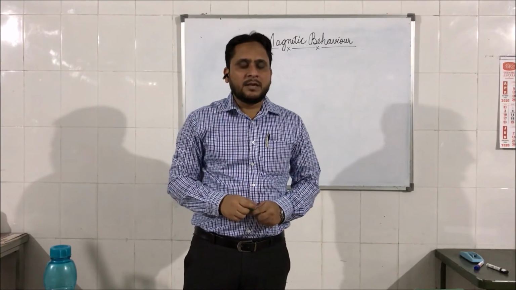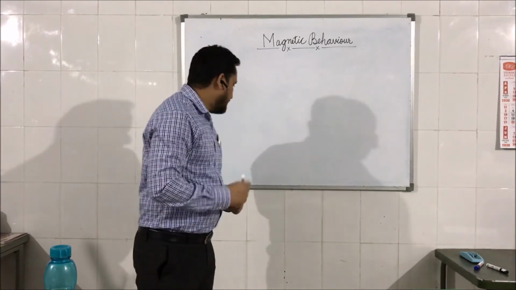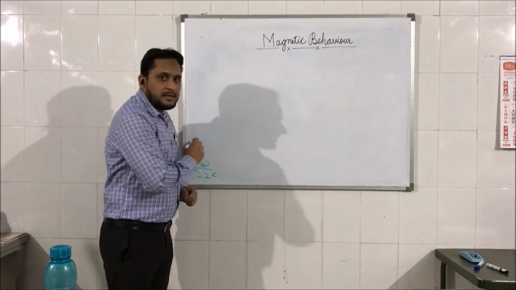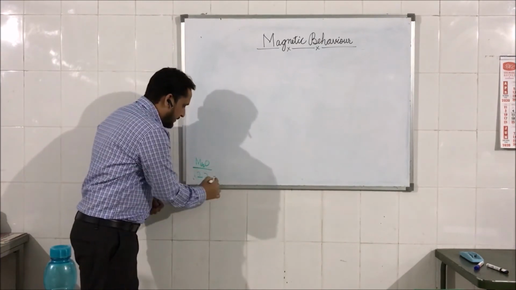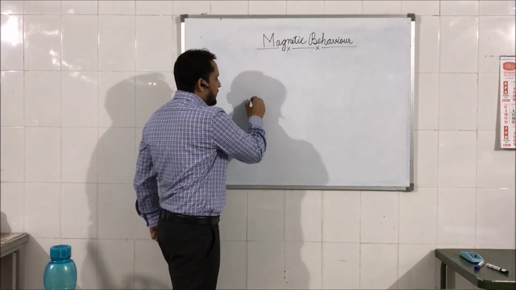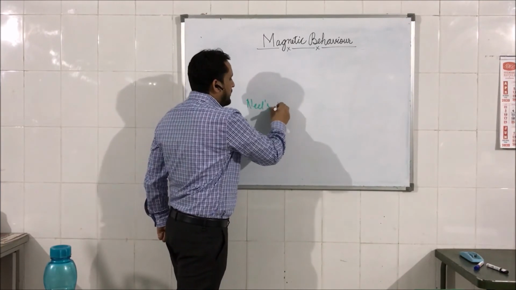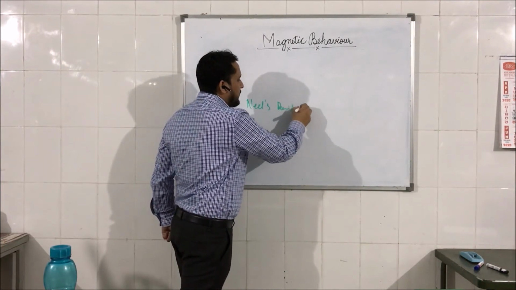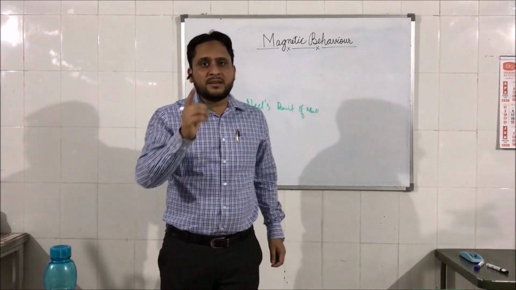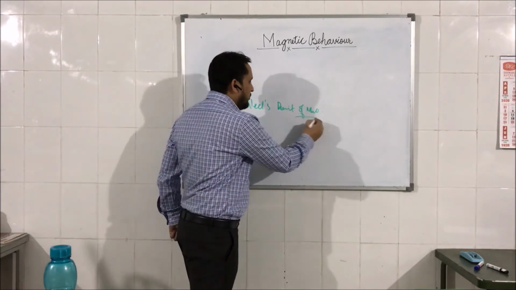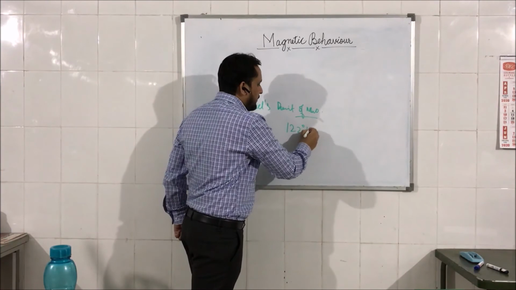One thing I would like to correct in this lecture is that the Néel point of MnO is 122 degrees Kelvin. The Néel point, which I already told you, is the temperature above which an antiferromagnetic material behaves as paramagnetic. So for MnO, it is 122 degrees Kelvin.